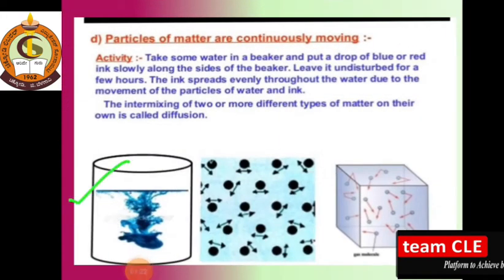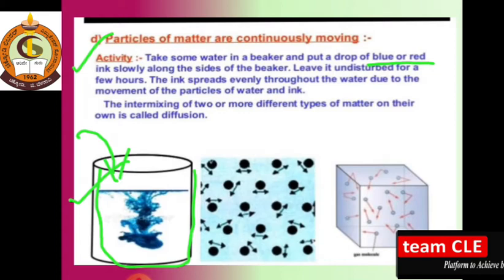In this activity we need one beaker and a few drops of ink. With the help of ink, water and the beaker we can show the concept that the particles of matter are continuously moving. In this activity we take some water in a beaker and put a drop of blue or red ink slowly along the side of the beaker. Here is your beaker full of water, and from one side we add blue ink